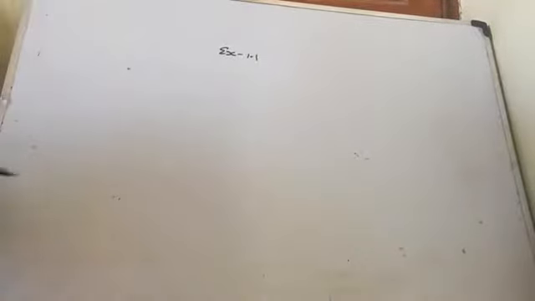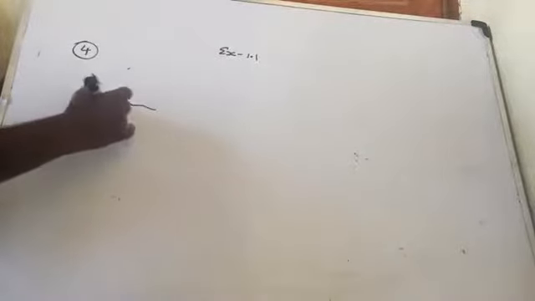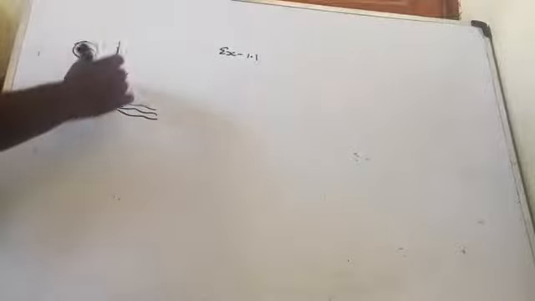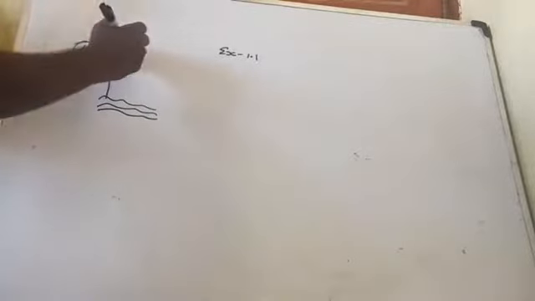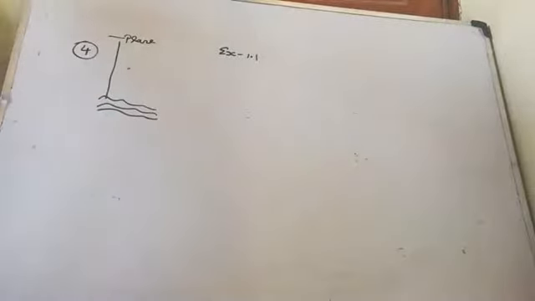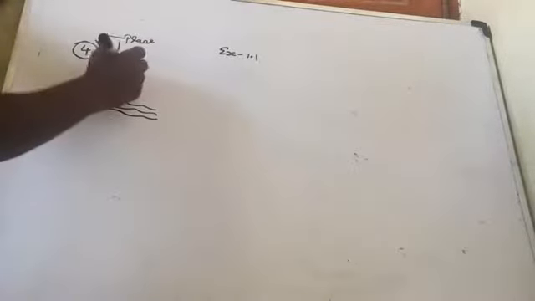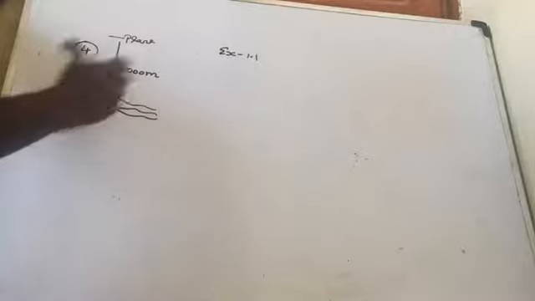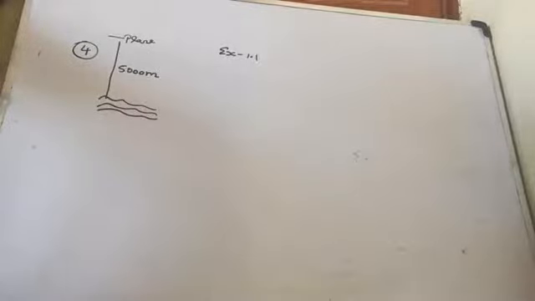Look at question number 4 now. A plane is flying at a height of 5000 meter above the sea level. Suppose this is the sea level, and this is a plane that flies at a height of 5000 meter above the sea level. At a particular point, it is exactly above a submarine floating 1200 meter below the sea level.